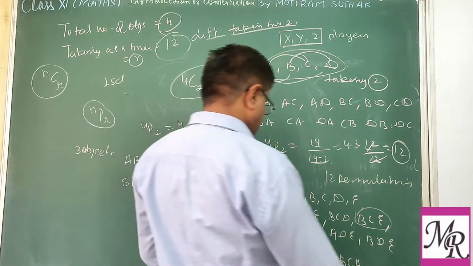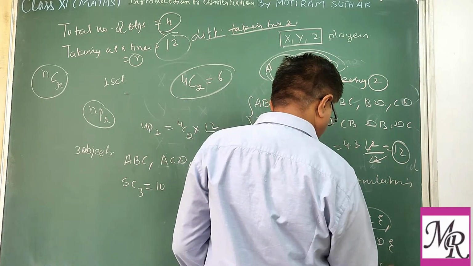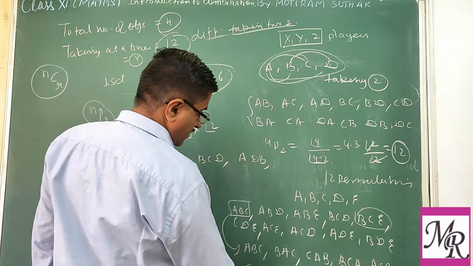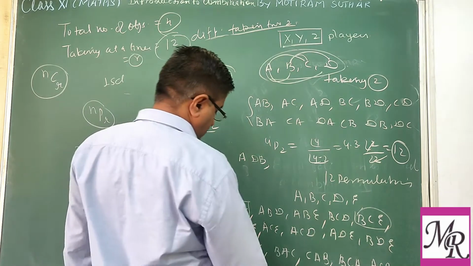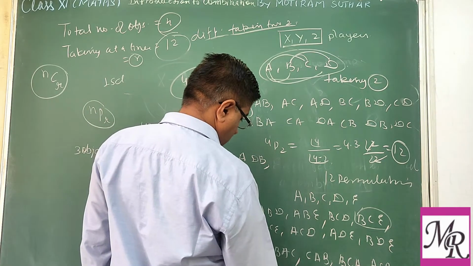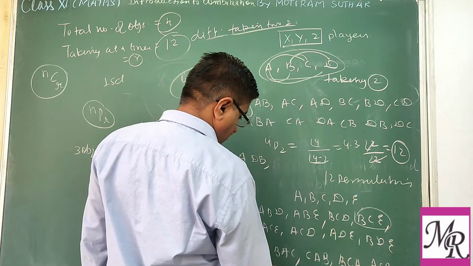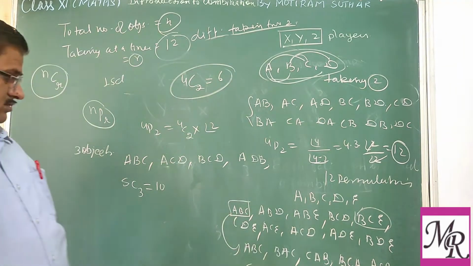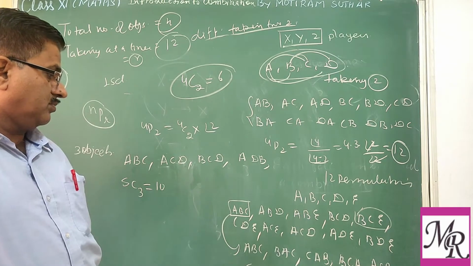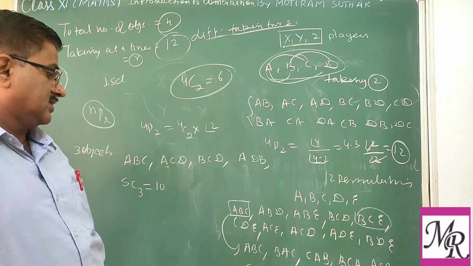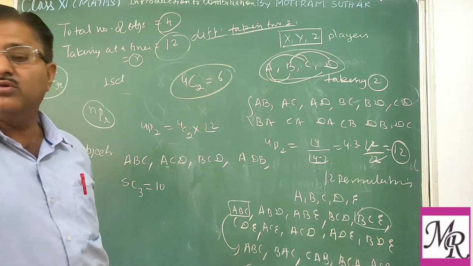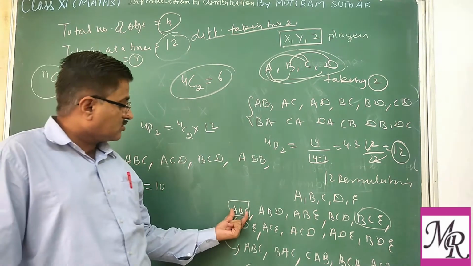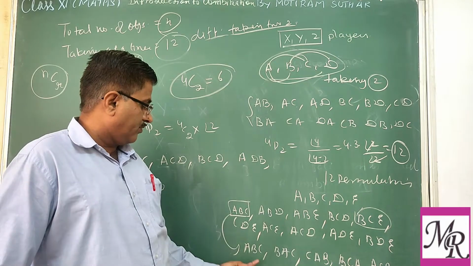Or A, C, B, or C, B, A. So in this way you can find 6. So each combination has 6